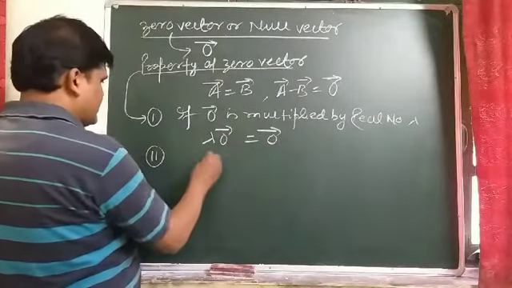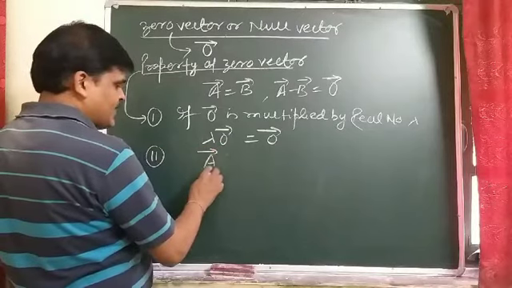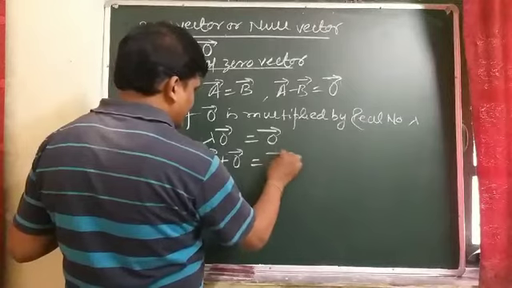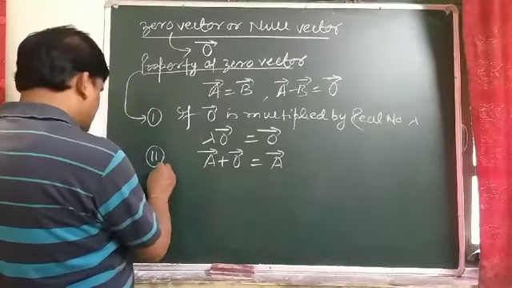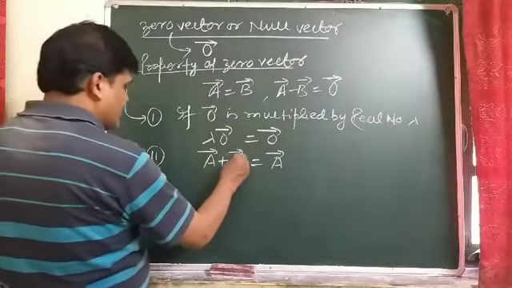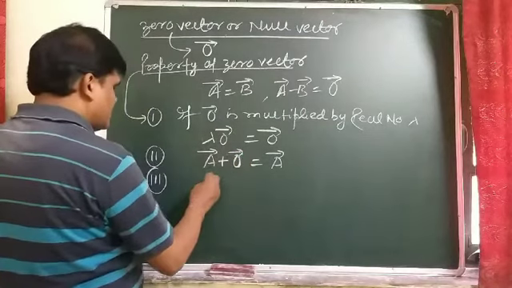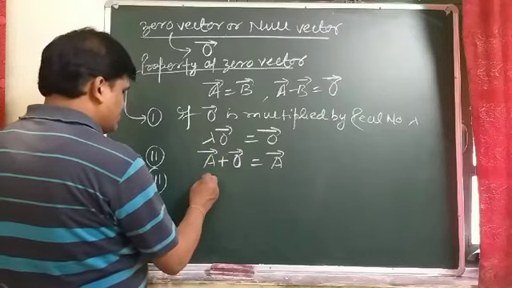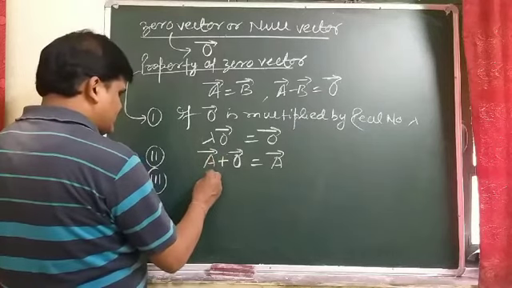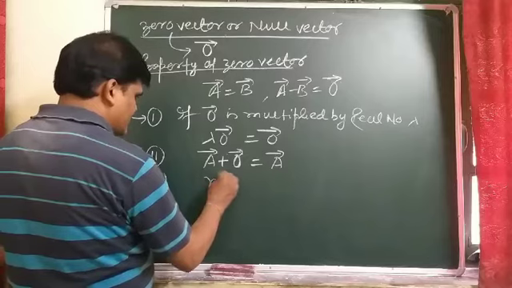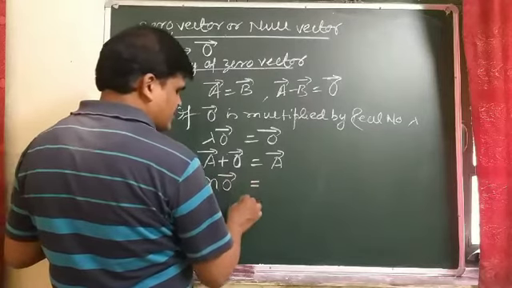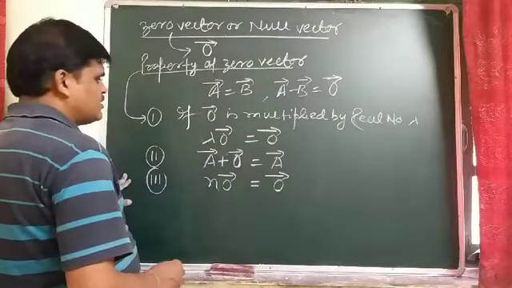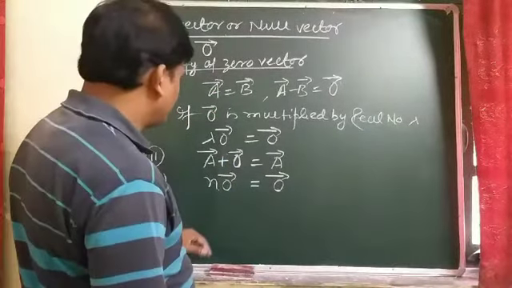Second, if any vector is added to a zero vector, the result is the given vector. Third, if 0 is multiplied by any scalar, the result comes out to be zero vector. These are some properties of zero vector.